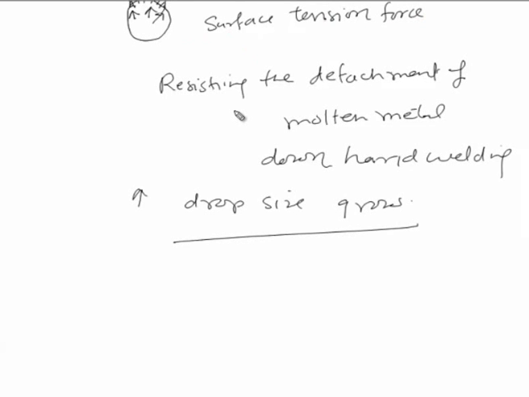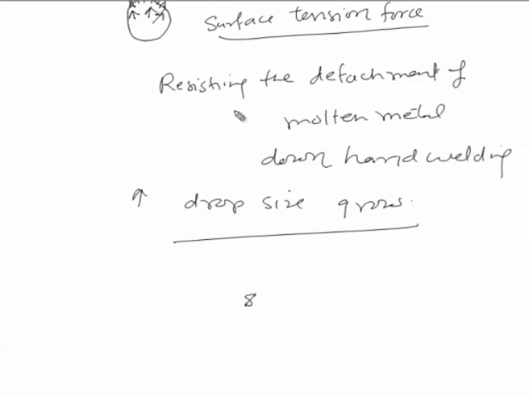If high surface tension force is acting, then obviously it will be making sure that the drop grows to a large size before it is detached from the electrode tip. So, higher is the magnitude of the surface tension force, greater will be the size of the molten metal drop which it will attain before its detachment, and this surface tension force is affected by the